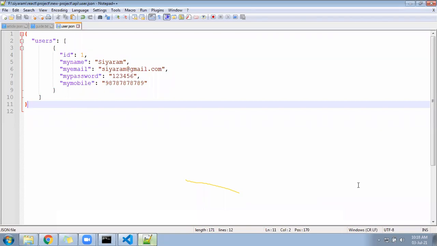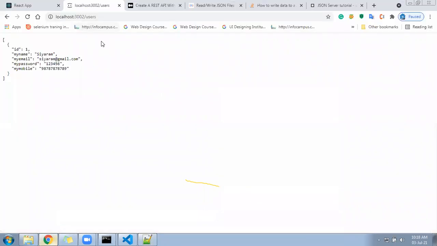Changing in the browser. Working. Okay. See, here you have localhost colon users, right? And you can refresh your page. You can see the data will come here.